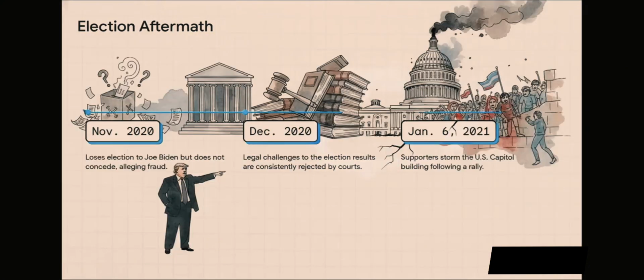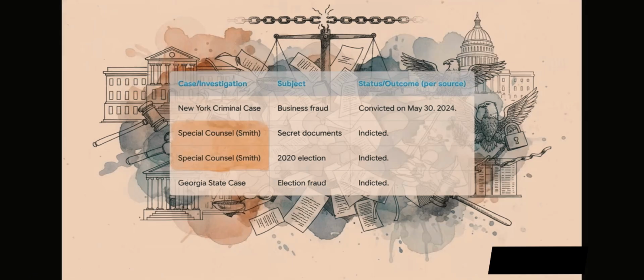Now, the time right after the 2020 election is framed as a really pivotal chapter. The article runs through his refusal to concede the election, the various legal challenges that were thrown out by the courts one after another, and how it all led up to January 6, 2021, and the storming of the Capitol by his supporters. Okay, so this table pulls together all the different legal challenges he's been facing since he left office, at least according to the source,